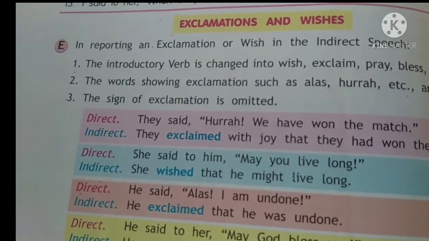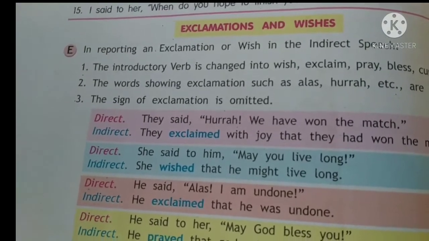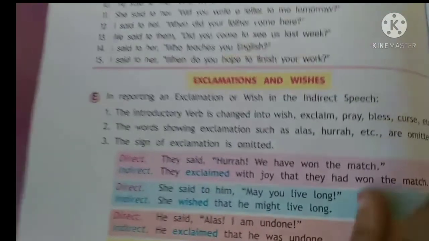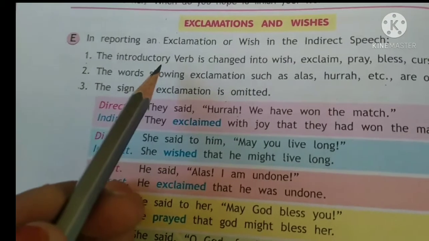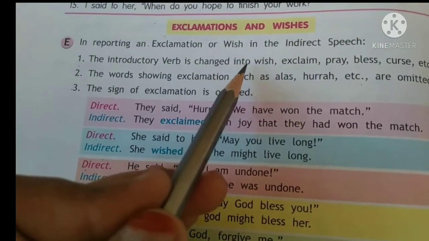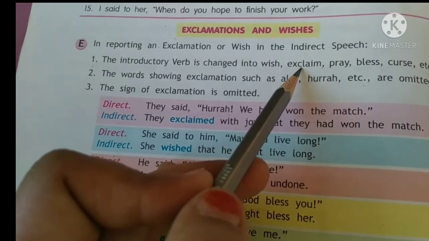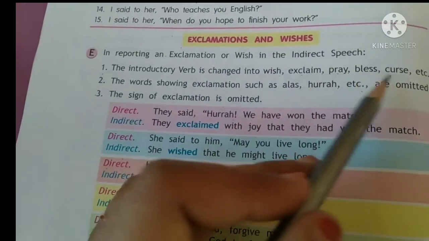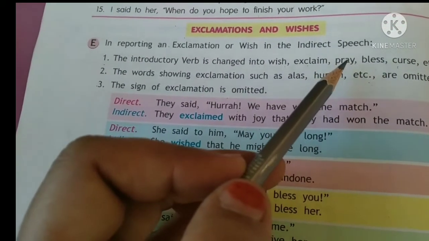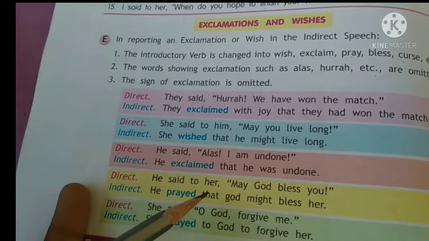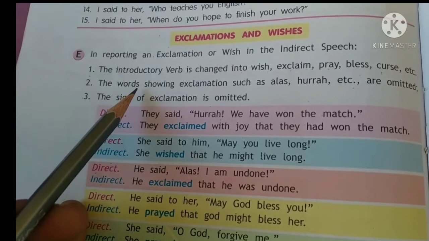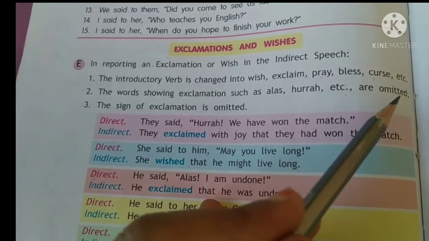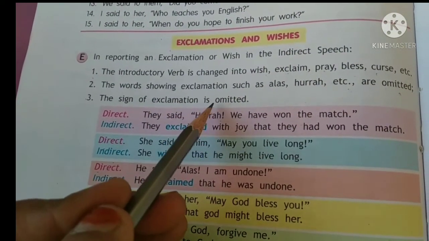So, for those sentences with exclamation marks, how do we change the reported verb? The introductory verb is changed into wish, exclaimed, prayed, blessed, or cursed. These are not given in the past, only in the present. We have to add ed to them when we make it into the indirect. Then the words showing exclamations such as alas, hooray, etc. are omitted. The exclamation mark is omitted.